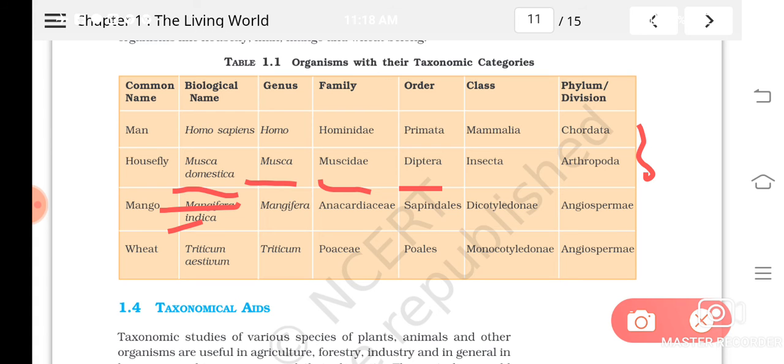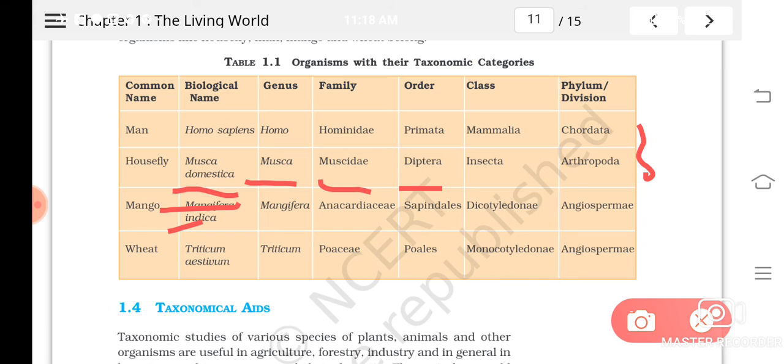When you are writing, you will have to write it separately, and you have to underline it also separately. So the genus will be Mangifera, isn't it? And then family is Anacardiaceae, order Sapindales, and class is Dicotyledonae, and the division is Angiospermae. Wheat, Triticum aestivum. Genus Triticum, family Poaceae, order Poales, class Monocotyledonae, and the division is Angiospermae. Understood?